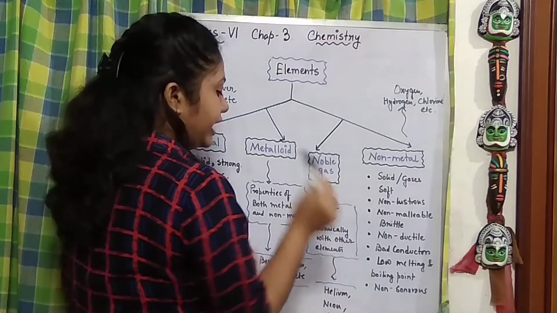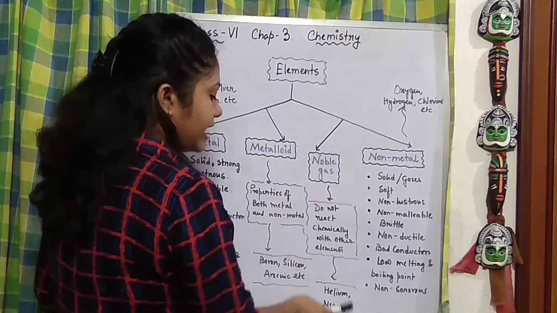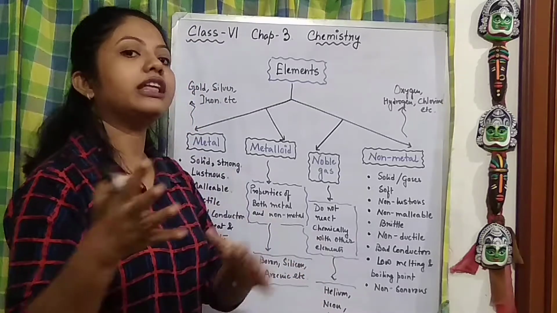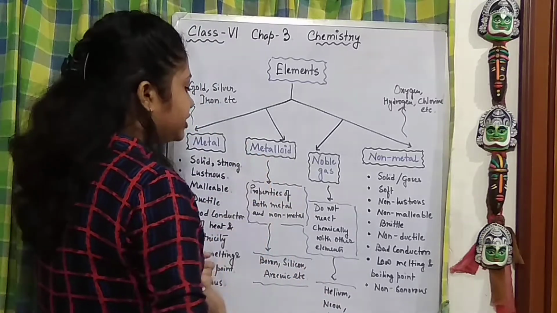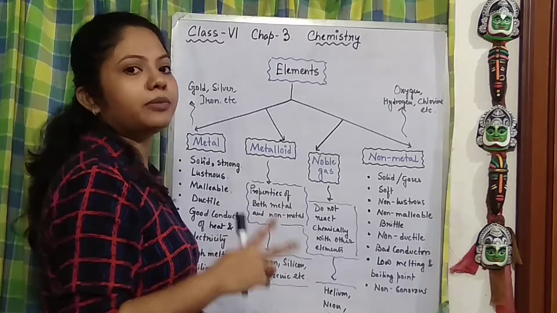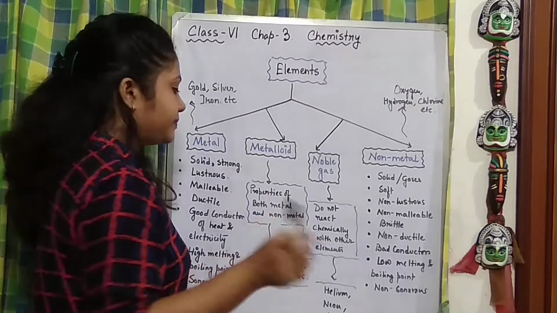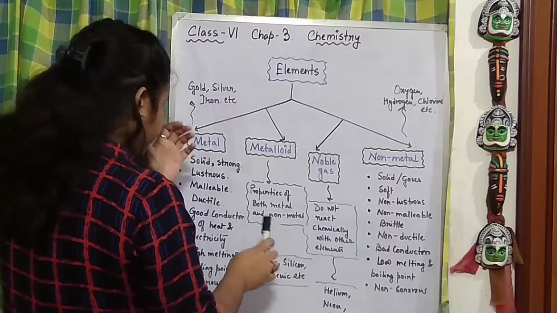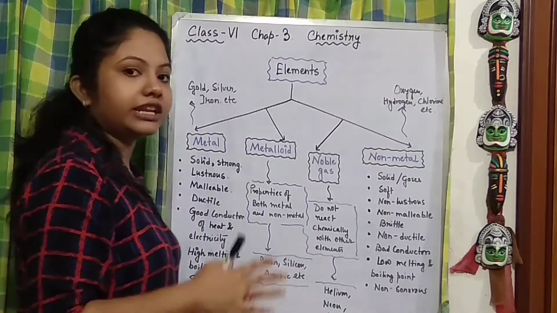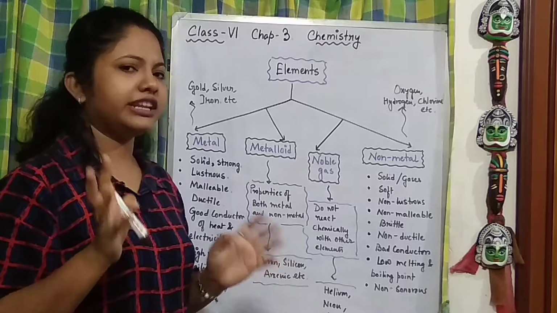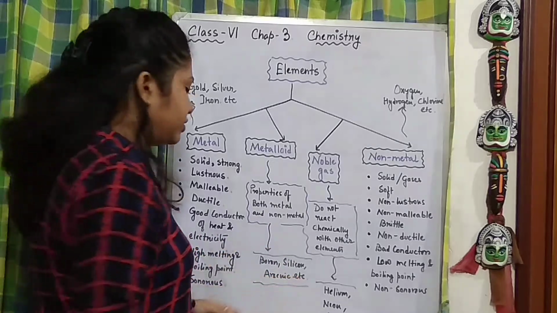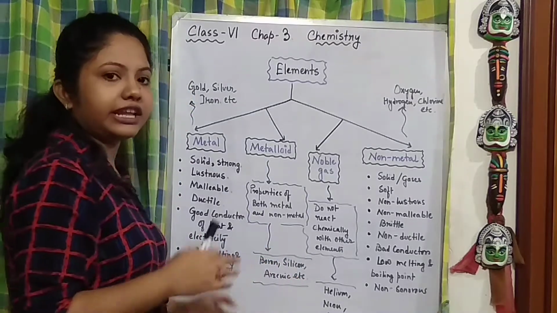So examples of the noble gases are helium, neon, argon, and this kind of elements. After that, coming to the metalloids, they possess the properties of both metals and non-metals. And what are their examples? Boron, silicon, arsenic. I guess you have heard these names, right? Arsenic is very famous nowadays. So boron, silicon, arsenic, and many others.